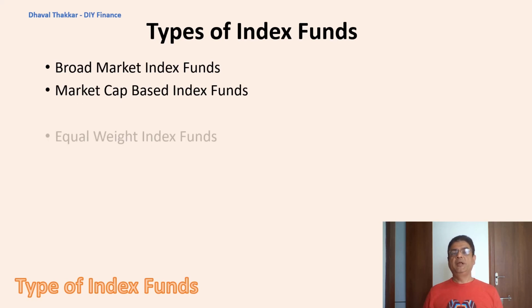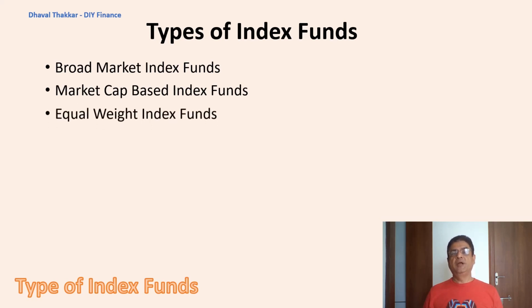Third one, equal weight index funds. Generally, weightage of stocks in an index is based on its market capitalization. But here, irrespective of the market cap, equal weightage is given to each stock. For example, there are 50 stocks in Nifty 50 index. So for this fund, each stock is given a weightage of 2% only.